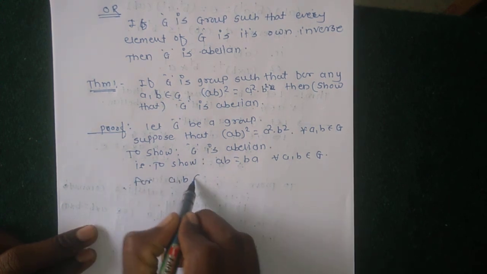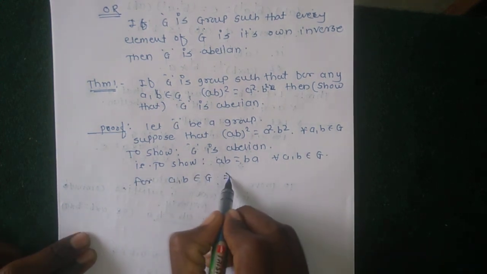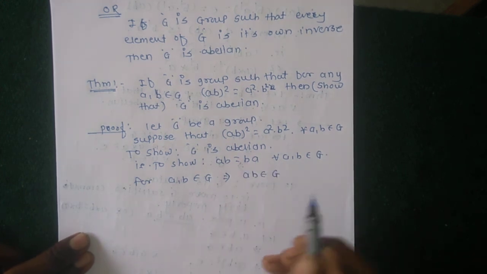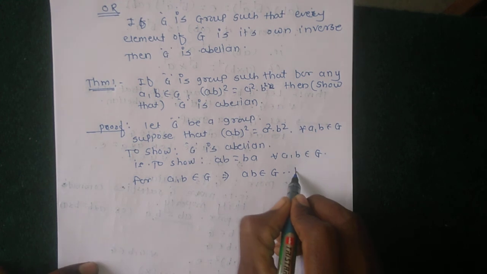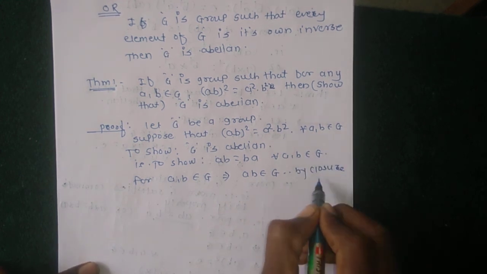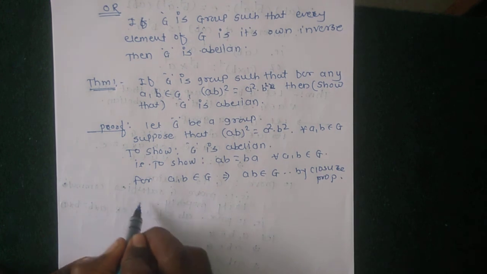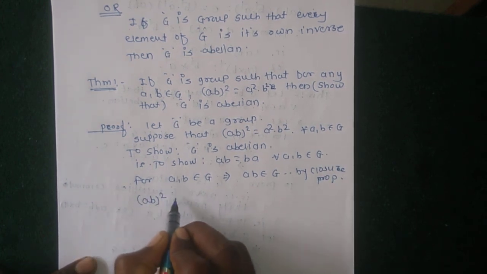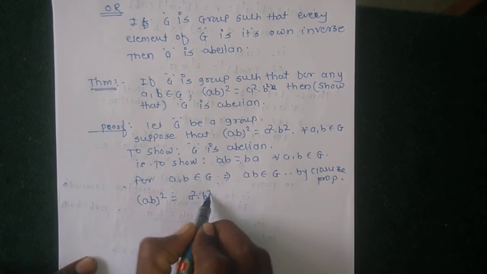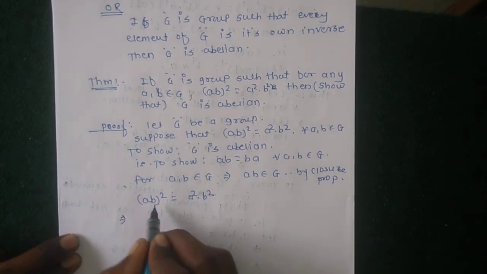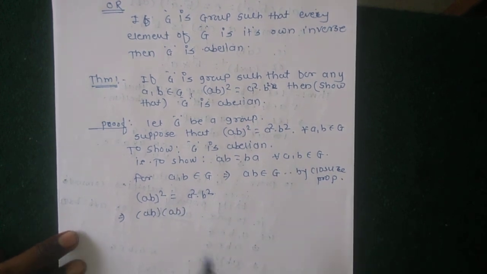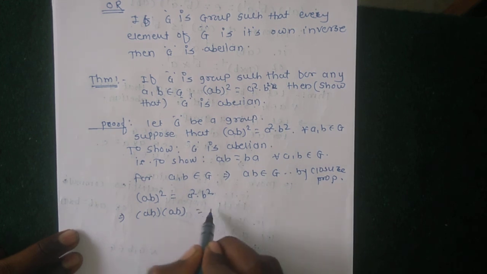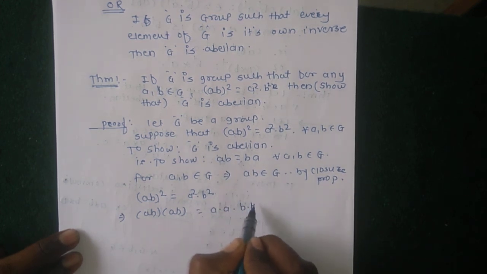For a, b belonging to G, it implies that ab belongs to G. Why? Because G is a group, G is closed under the given binary operation, or G satisfies the closure property. By the closure property, (ab) squared equal to a squared b squared, which means ab into ab, the multiplication of ab two times, equal to a into a into b into b.